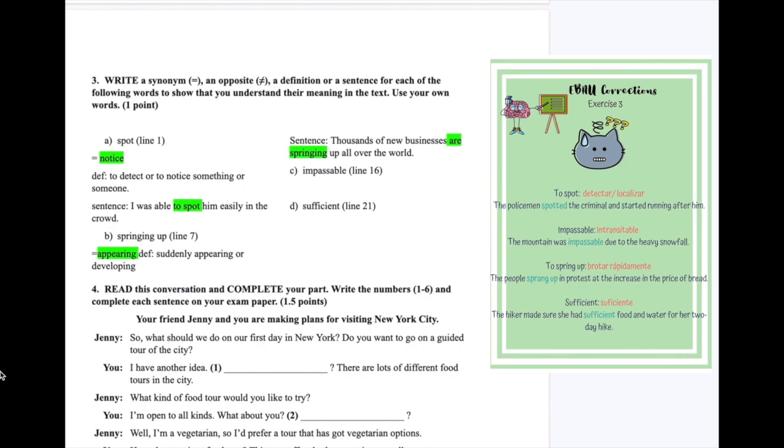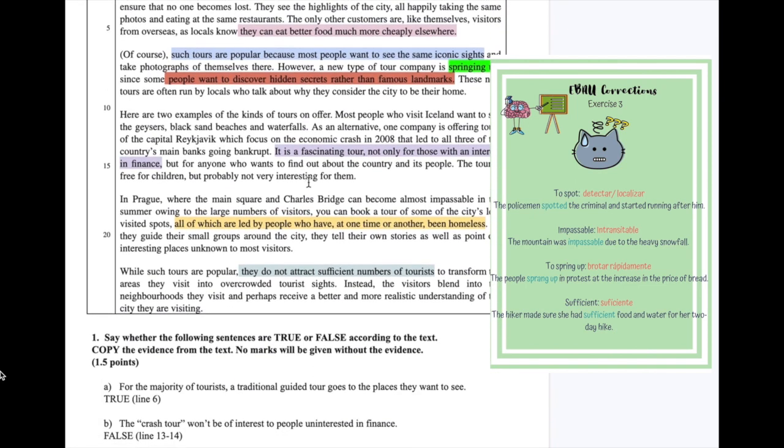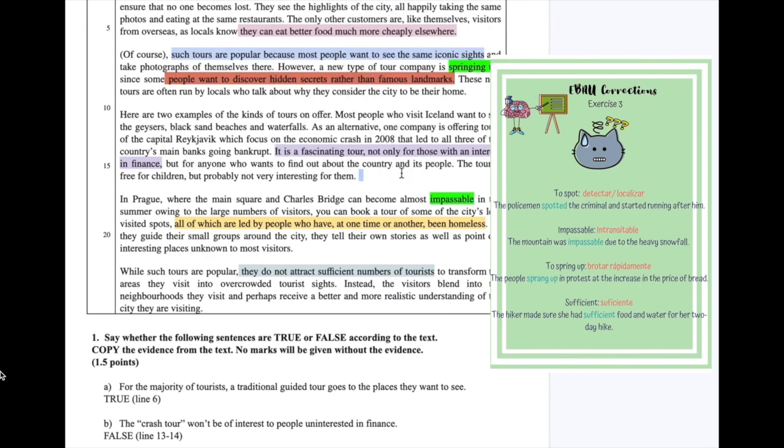Right, impassable. So go to line 16. Let's see if we can find this information. So where is impassable? Oh, right, here we are. So line 16, impassable. So this is a word that potentially some of you don't know.